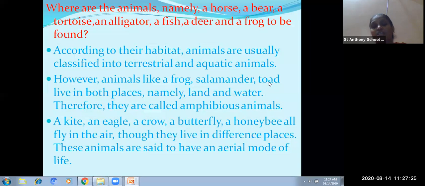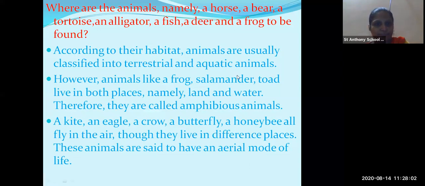Now some animals also have the feature of flying in the sky. So these animals were classified according to aerial mode of life, because they can fly, they have wings to fly. They are called aerial animals. Okay, kite, eagle, crow, butterfly, and honeybees are also examples of aerial animals.